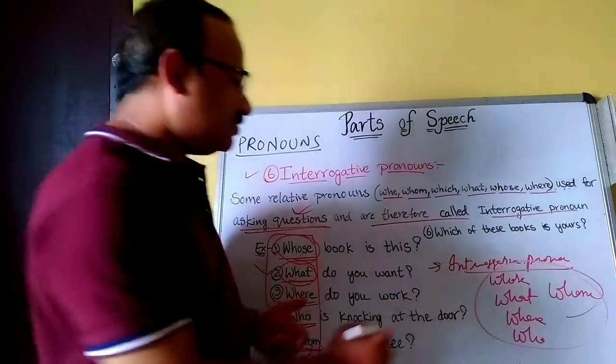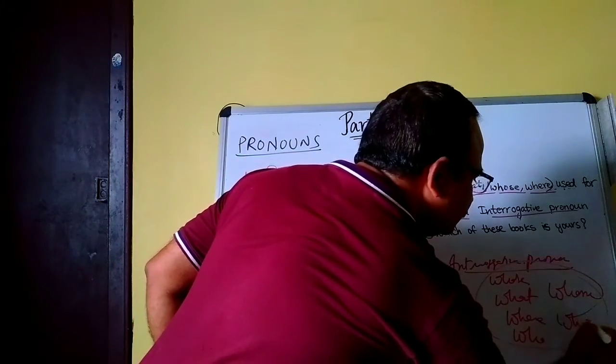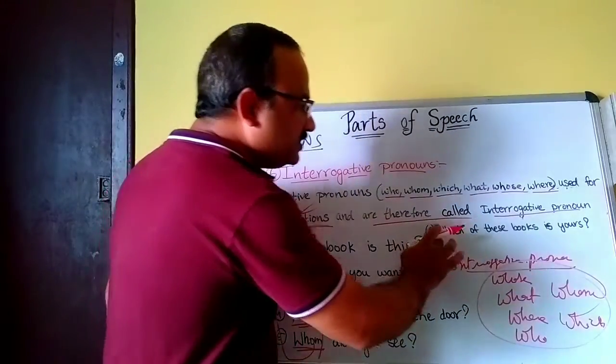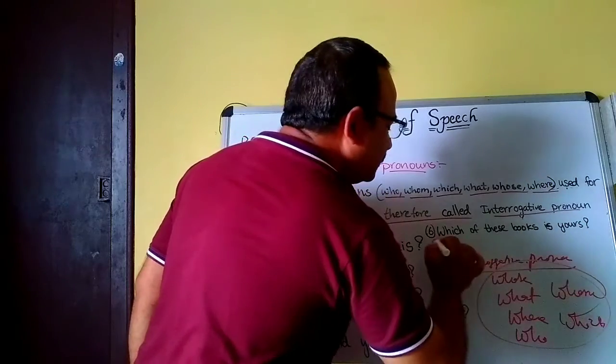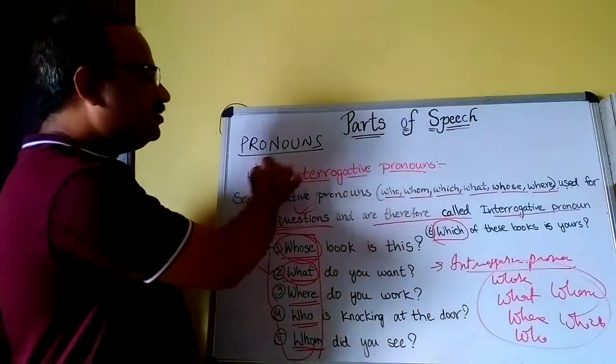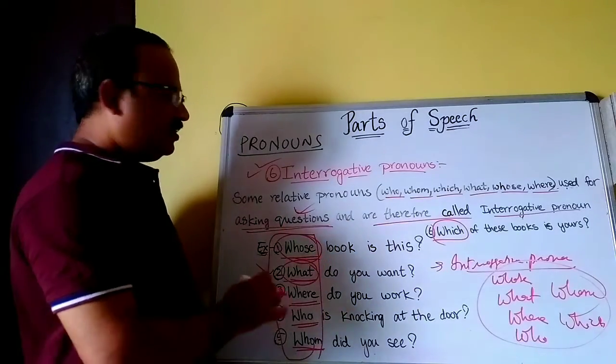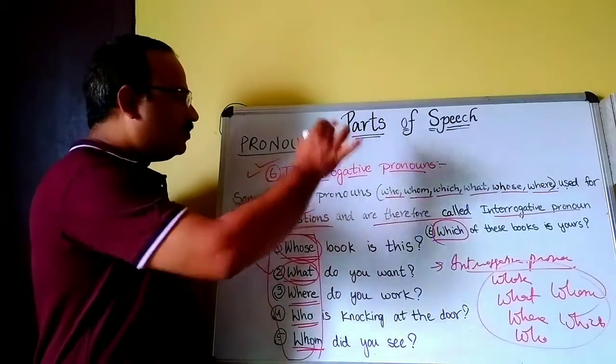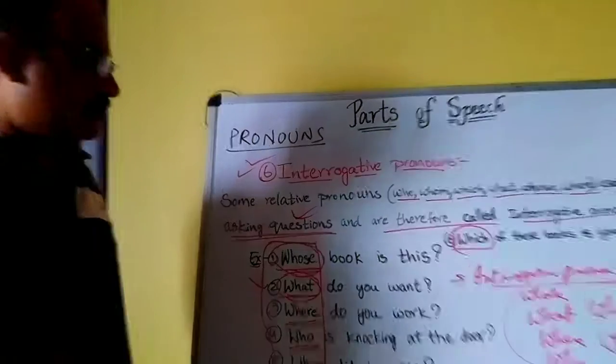And which of these books is yours? Here, which is also an interrogative pronoun. Am I clear? This is about interrogative pronouns.